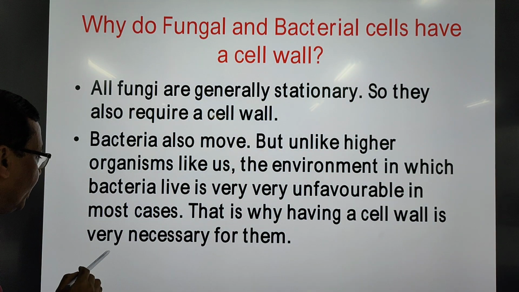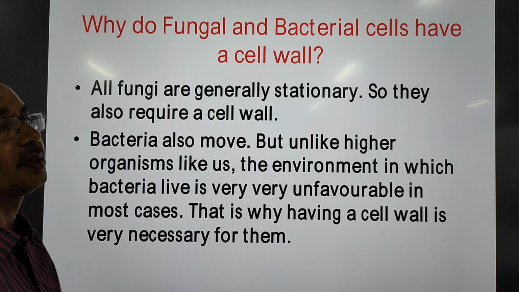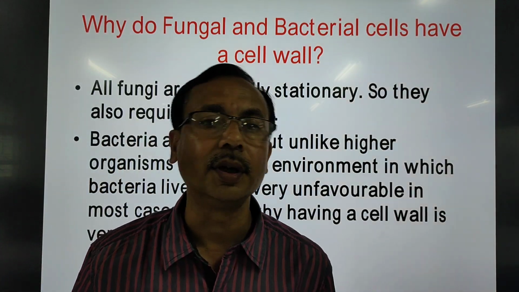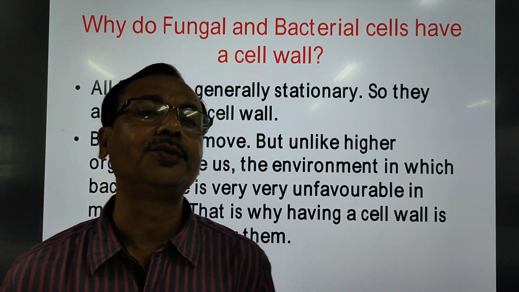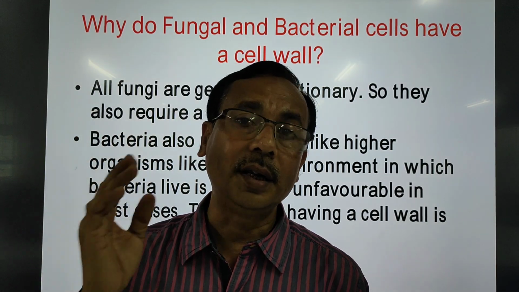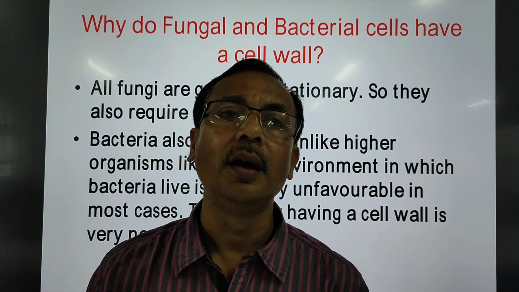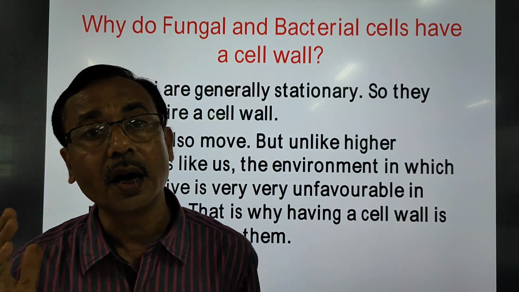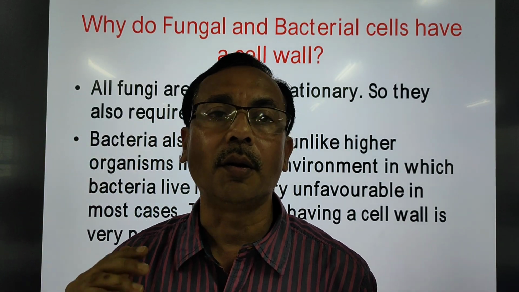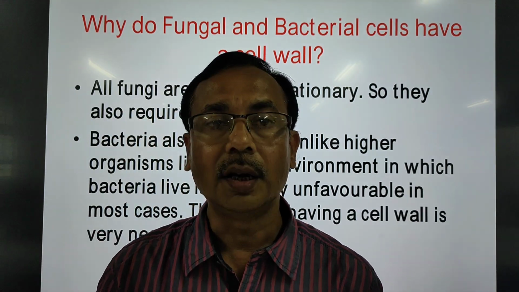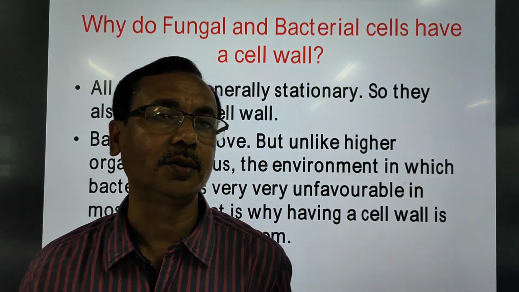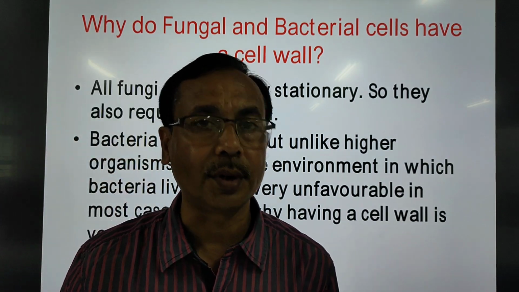That is why having a cell wall is very necessary for them. So though bacteria are able to move from one place to another, they do need a cell wall because they are exposed to very harsh conditions. In order to protect themselves from the harsh conditions, they need a cell wall by means of which they can get protection.